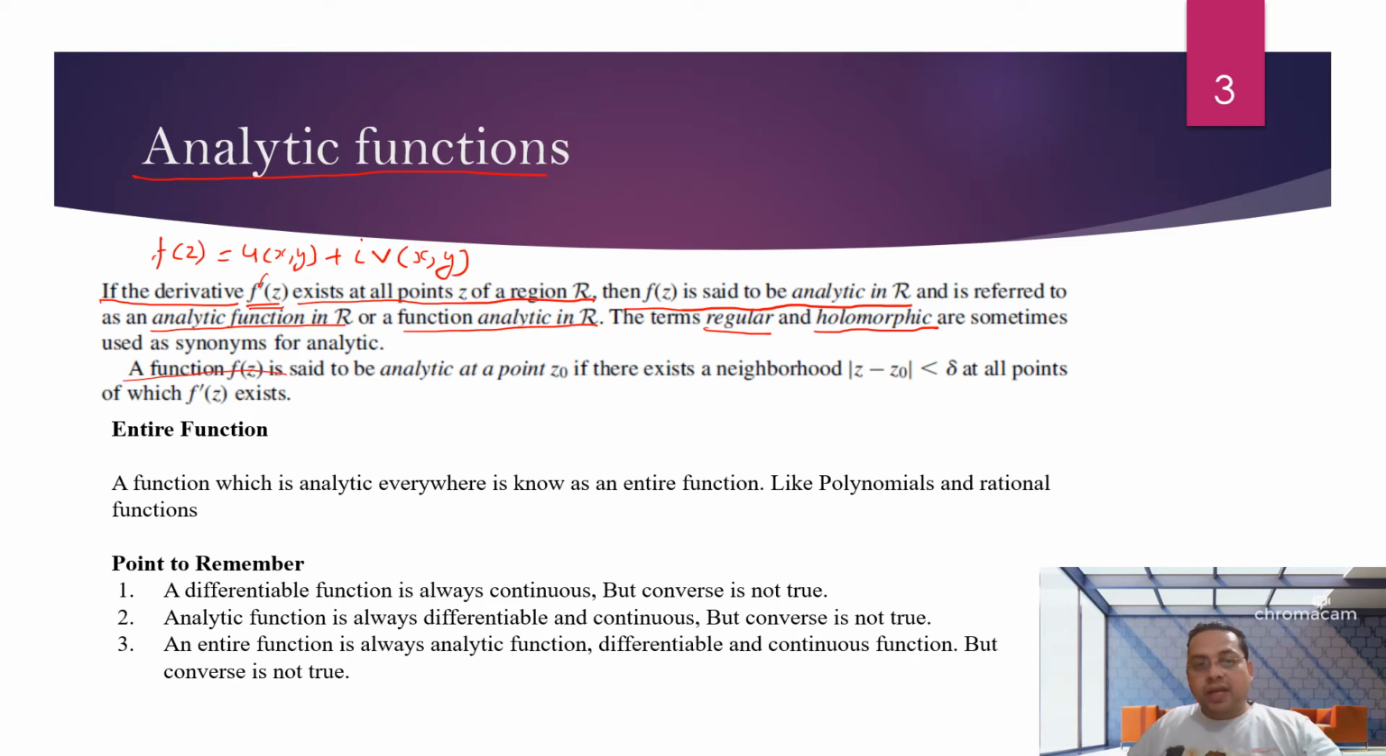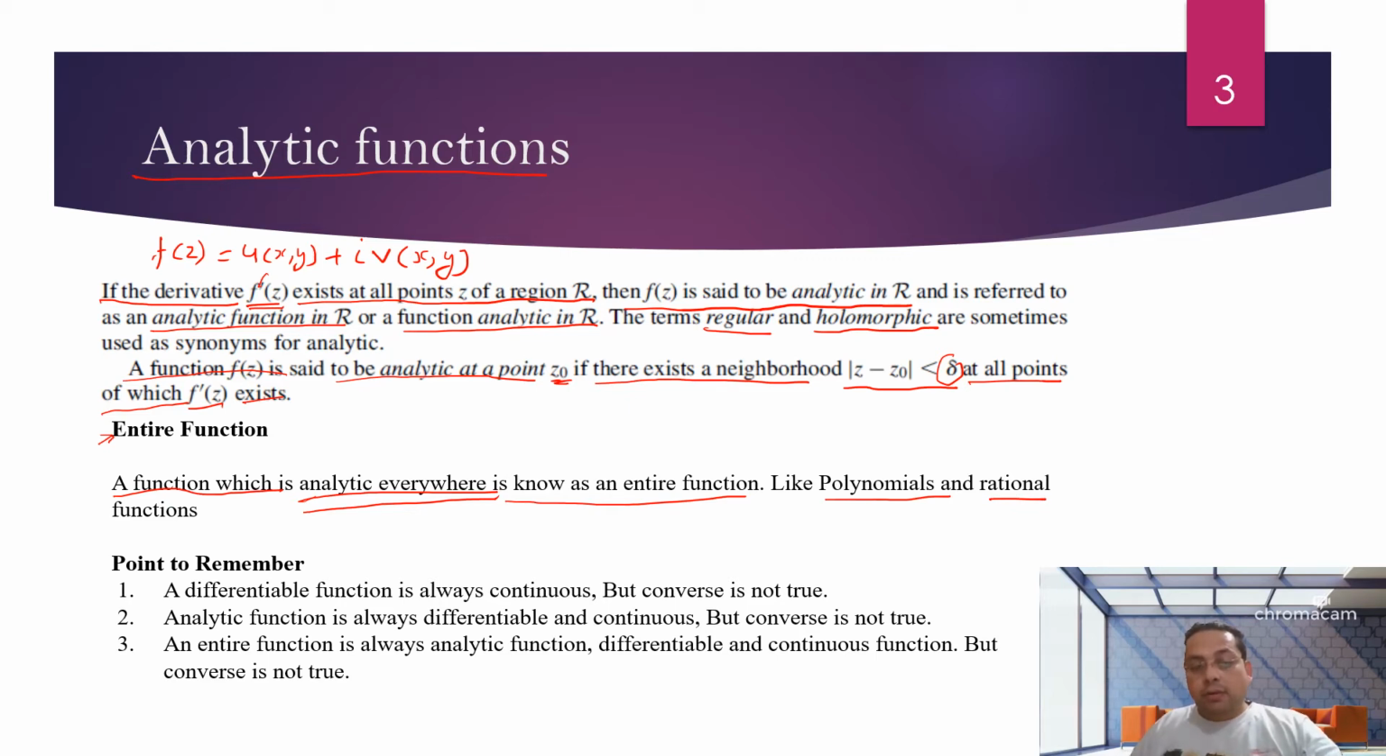A function f(z) is said to be analytical at point z0 if there exists a neighborhood |z - z0| < delta, where delta is a very small value, at all points of which the first derivative of f(z) exists. An entire function is a function which is analytical everywhere, remember everywhere, excluding no point, like polynomial functions and rational functions.